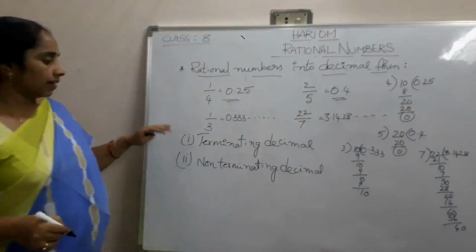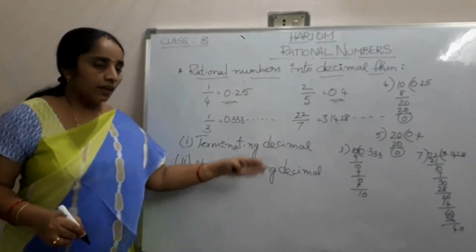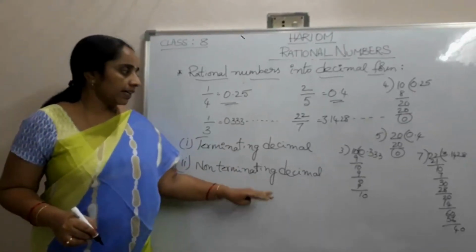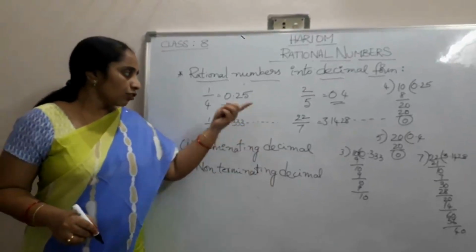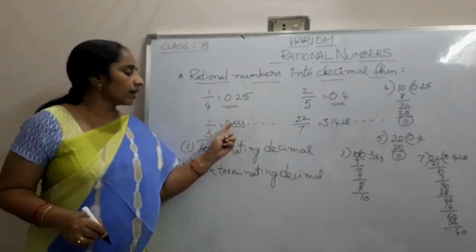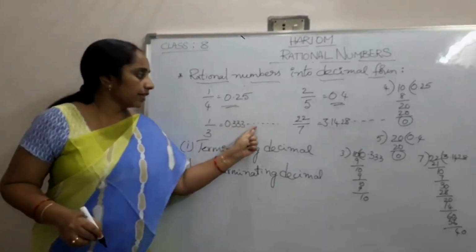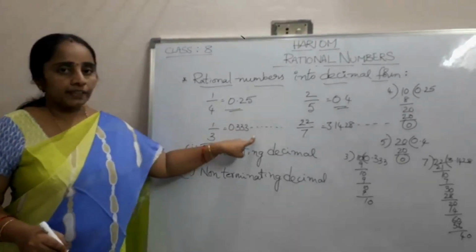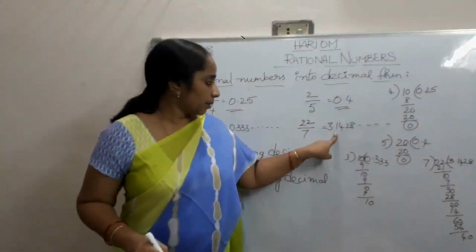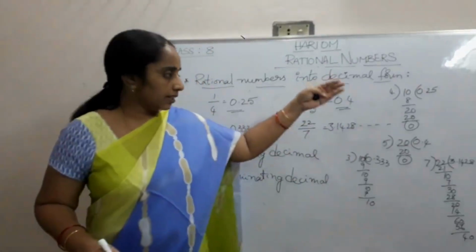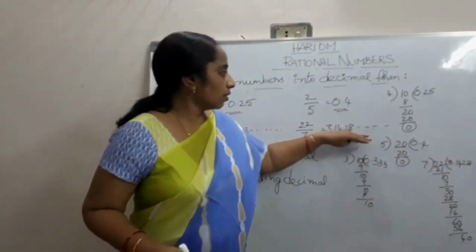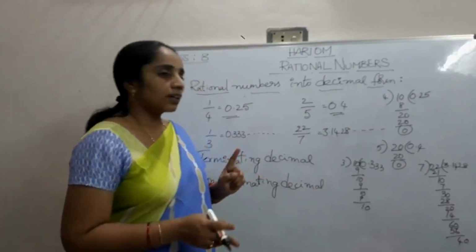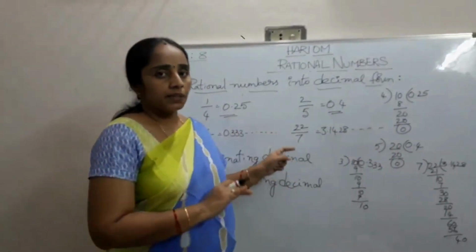Now again, in this non-terminating decimal we have two more concepts. Here it is non-terminating repeating: there is no end and the number 3 keeps repeating. And coming to this side, if you continue this division, there will be no repetition, so we call this a non-terminating, non-repeating decimal.